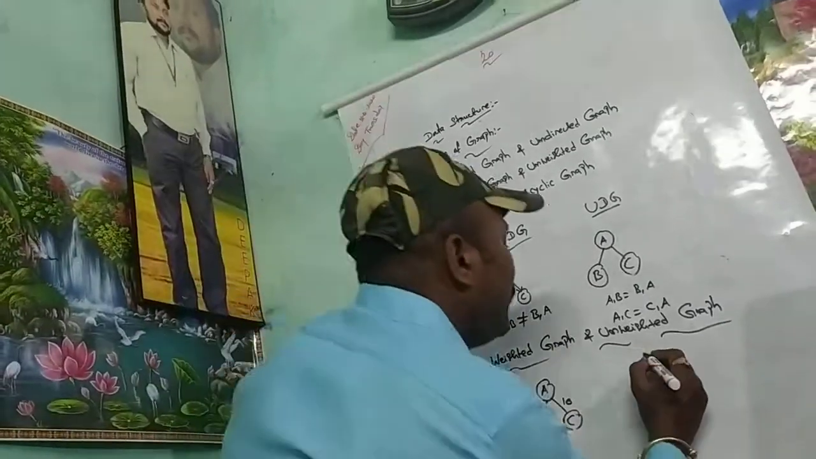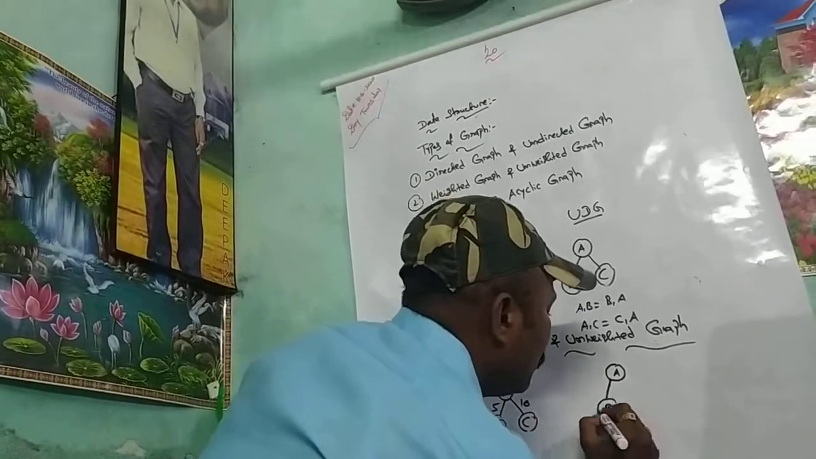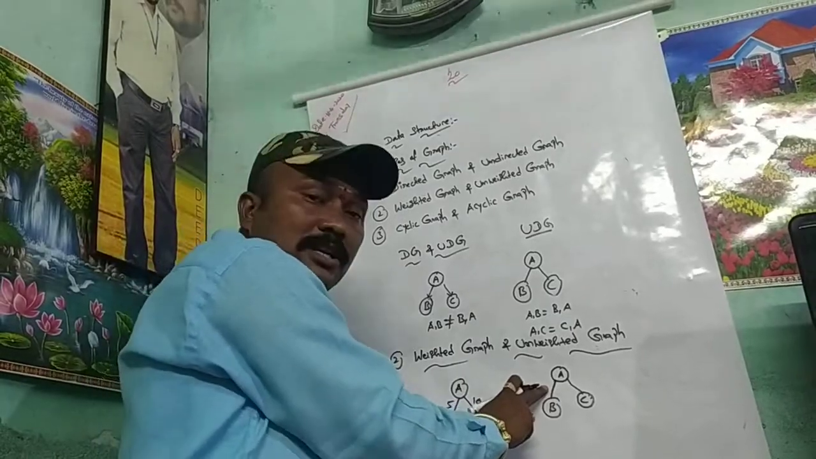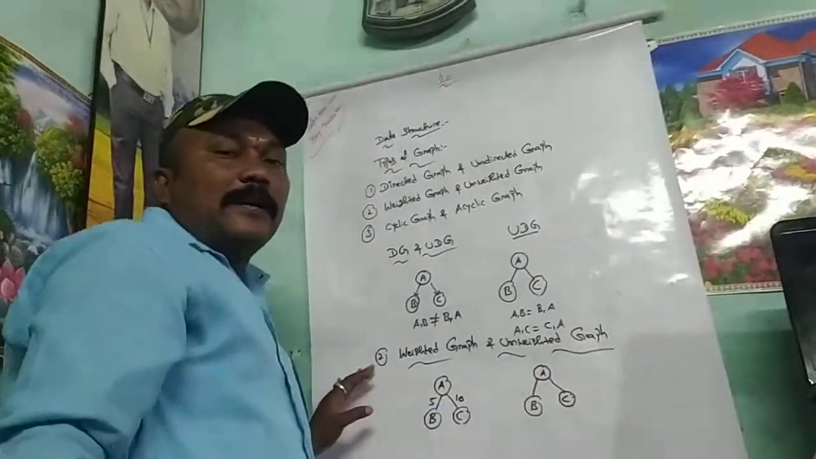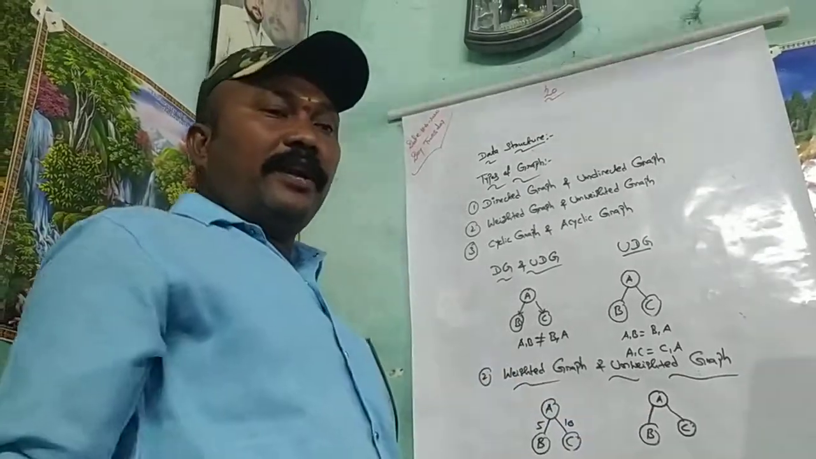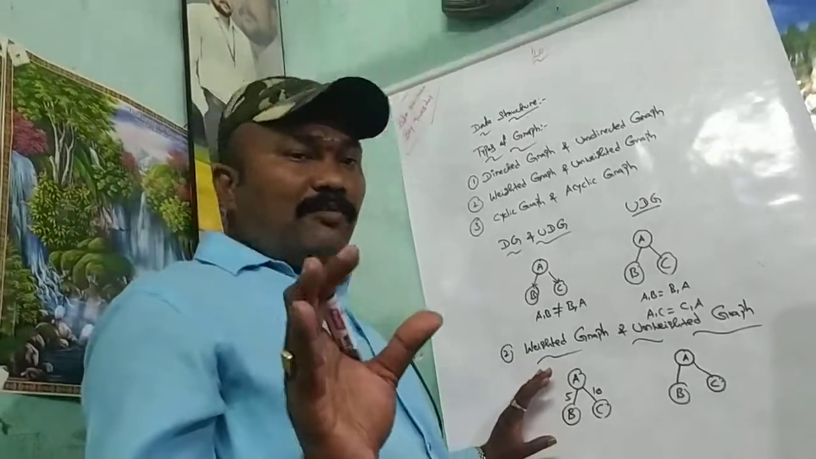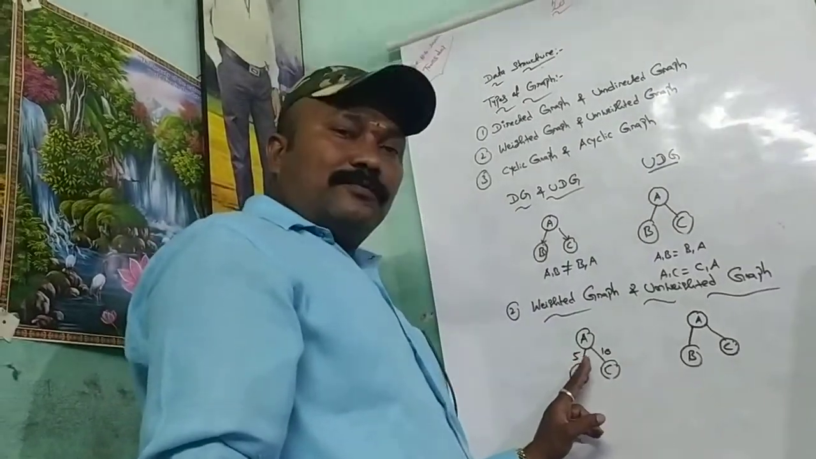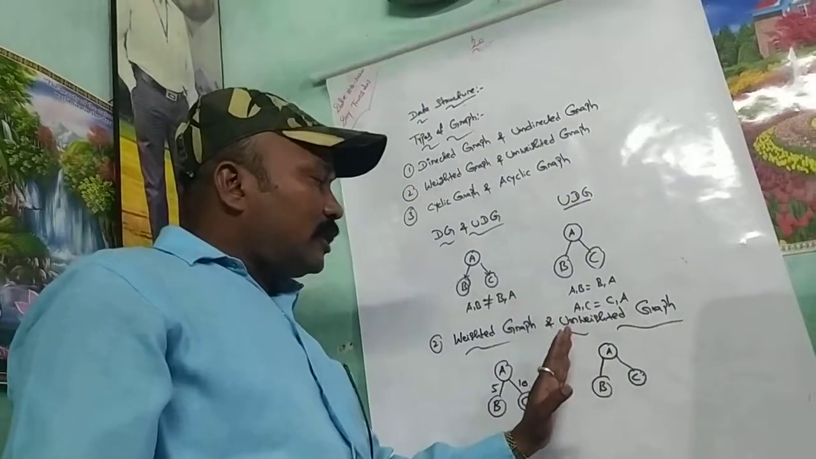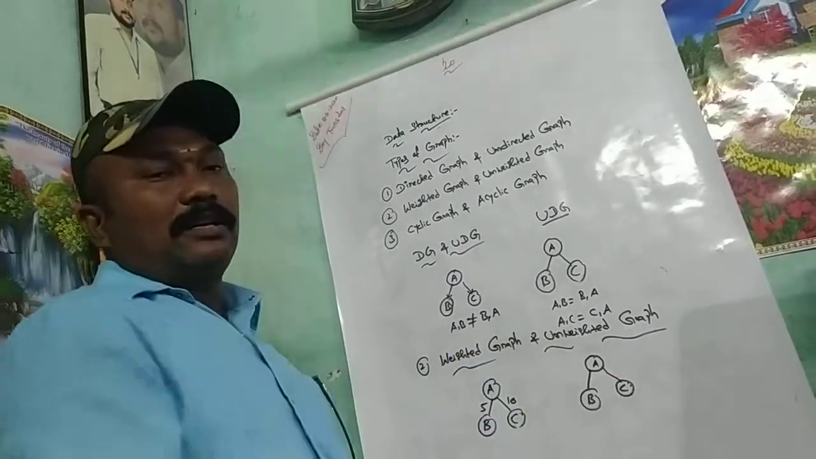But unweighted graph means you are not specifying any weight. So A, B, C is there. Okay, I am not specifying any cost or any weight. So it is called an unweighted graph. So it's very simple. Weighted graph means assign the cost or weight for edges. But unweighted graph means we are not specifying any cost to the edge.